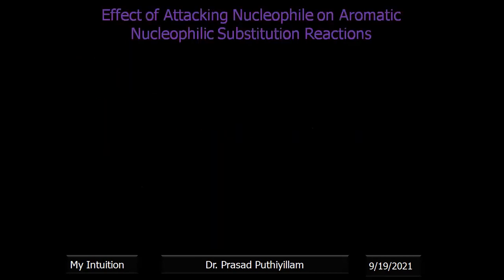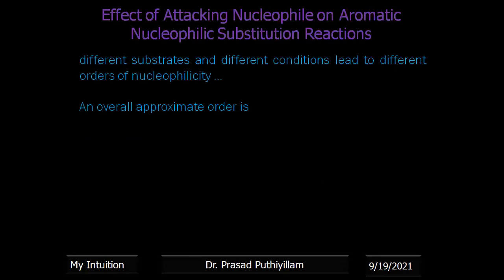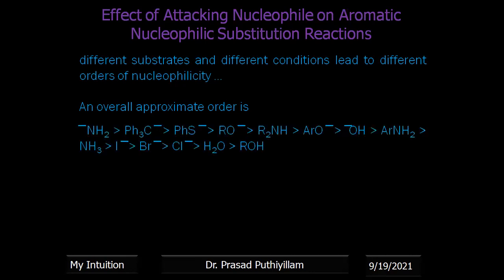Effect of attacking nucleophile. Different substrates and different conditions lead to different orders of nucleophilicity. Therefore, an approximate order is given: NH2 minus, Ph3C minus (triphenylmethyl), then PhS minus, RO minus, R2NH. So that order is given, and one can note it down.